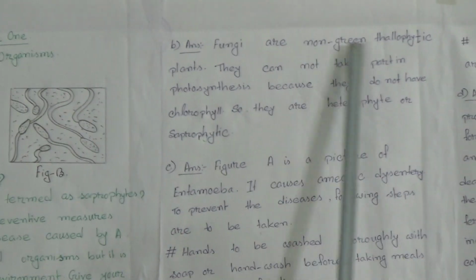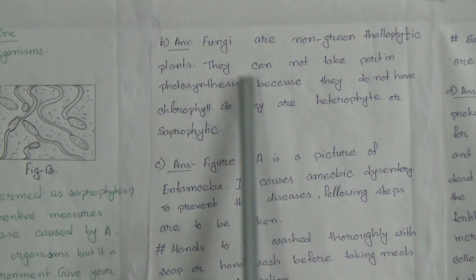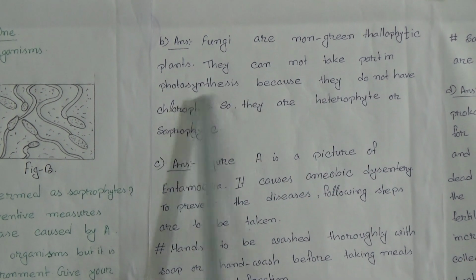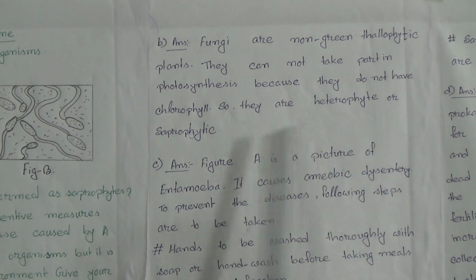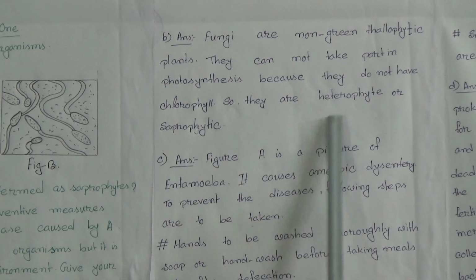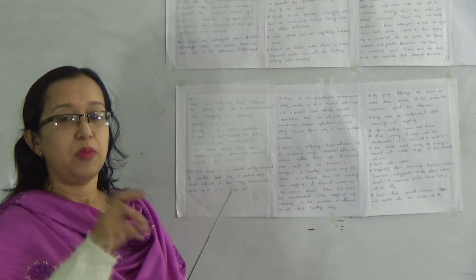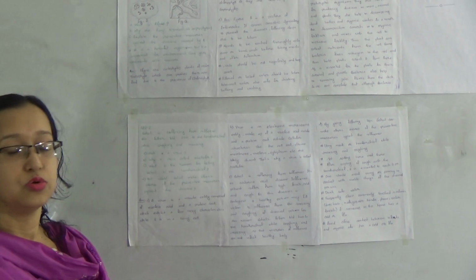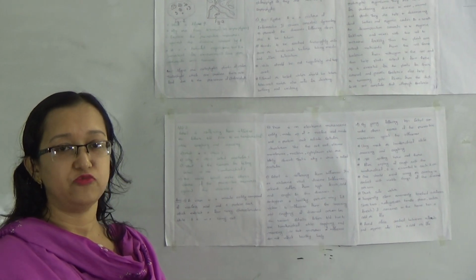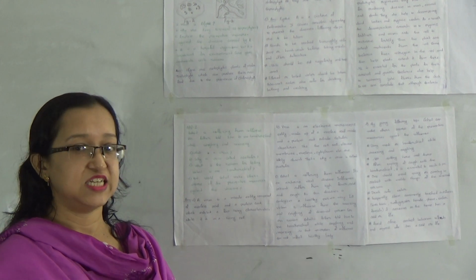Now B. Why are fungi termed as saprophytes? Answer: Fungi are non-green thallophytic plants. They cannot take part in photosynthesis because they do not have chlorophyll. So they are heterophytic or saprophytic. Heterophytic means those who collect their food from other plants, and saprophytic means the plants which collect food from dead bodies, that means dead animals and dead plants.